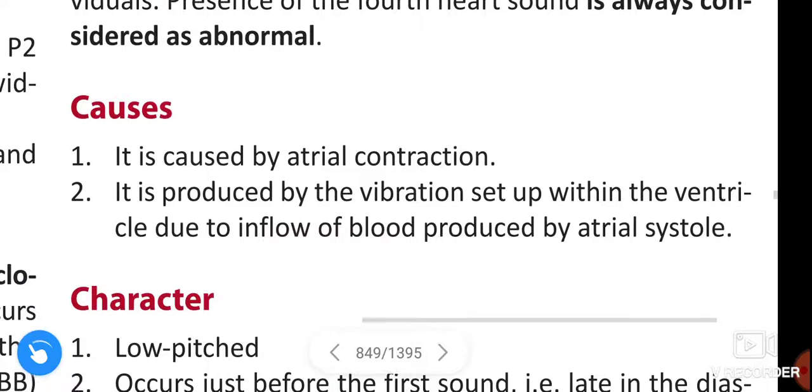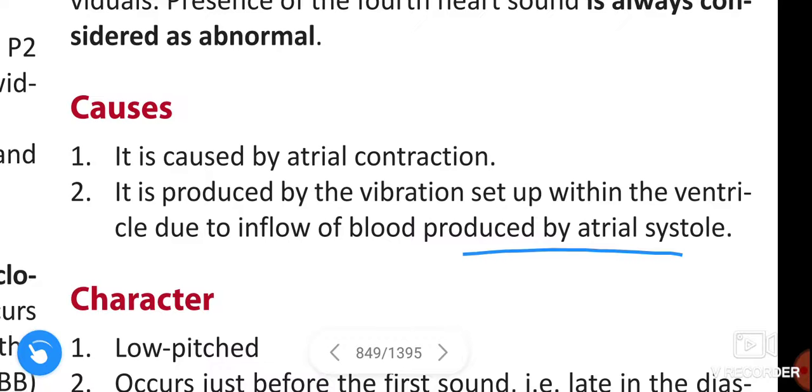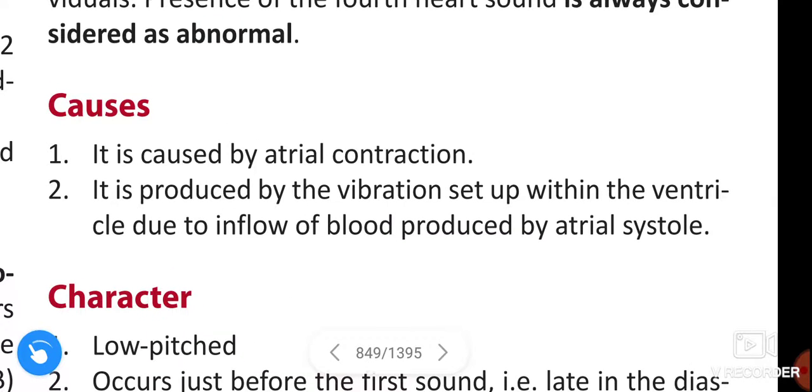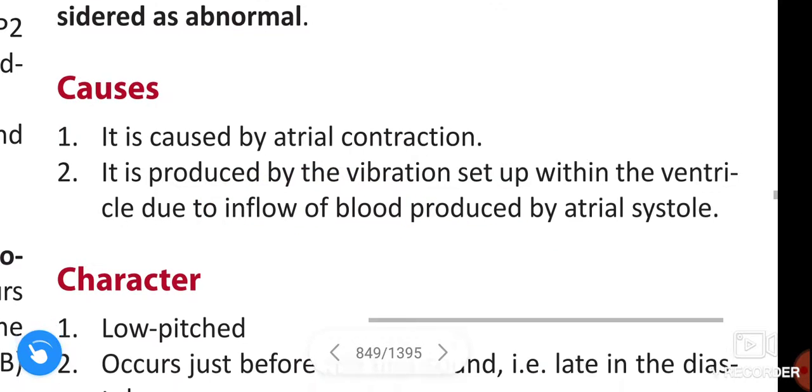Next, causes of the fourth heart sound. It is caused by atrial contraction. It is produced by vibration set up within the ventricle due to inflow of blood produced by atrial systole.